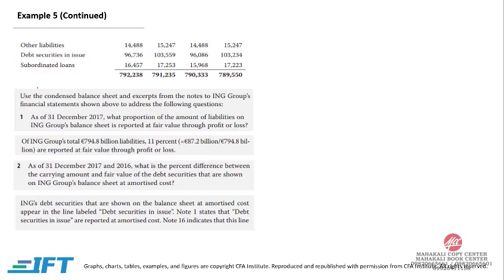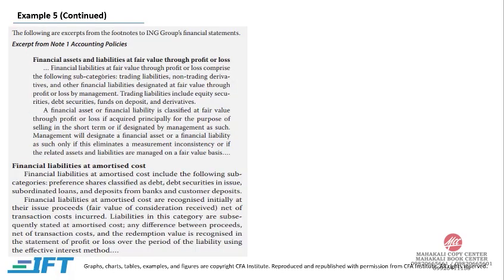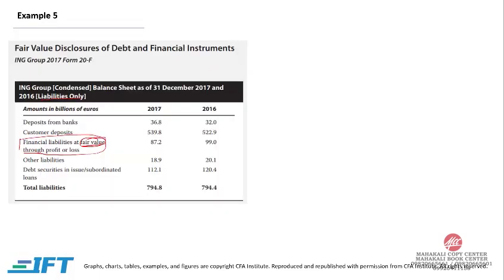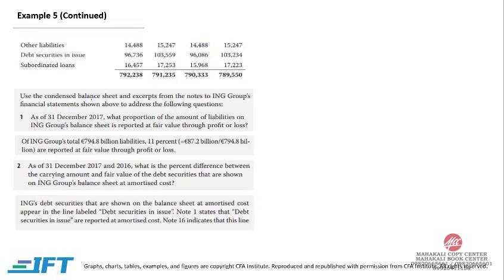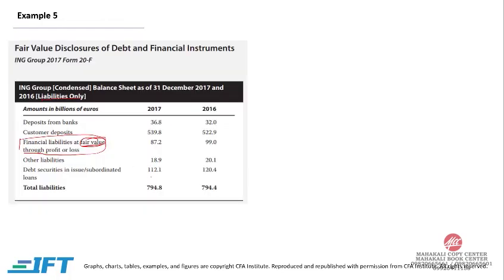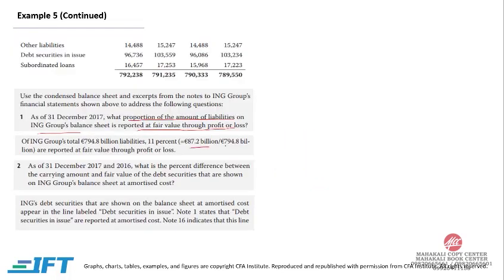Now let's go through the question. You can read the case, but this is the main point, that the organization at times discloses their liabilities at amortized cost or at times at fair value. Now the first question is, using 31st December 2017, what proportion of the amount of liabilities on ING Group's balance sheet is reported at fair value through profit and loss? Now the total amount of liability in 2017 is 794.8. Out of this, only 87.2 is disclosed at fair value. So the proportion would be 87.2 divided by 794.8, and that is 11%.